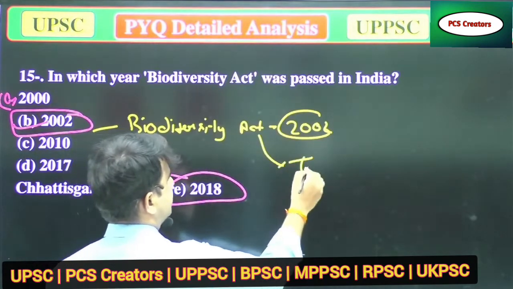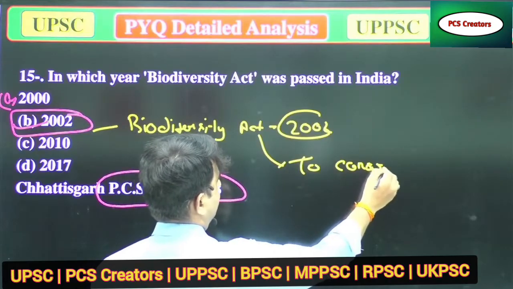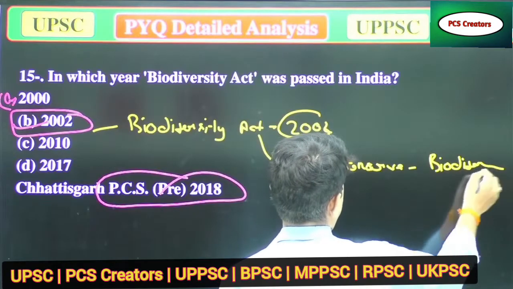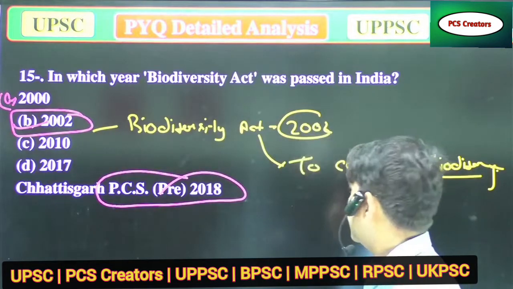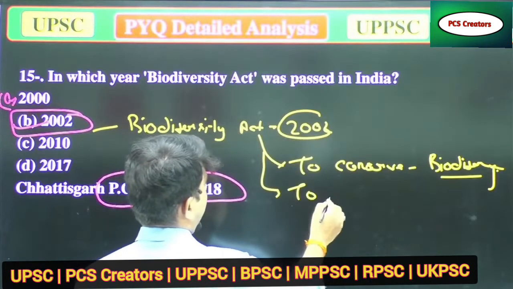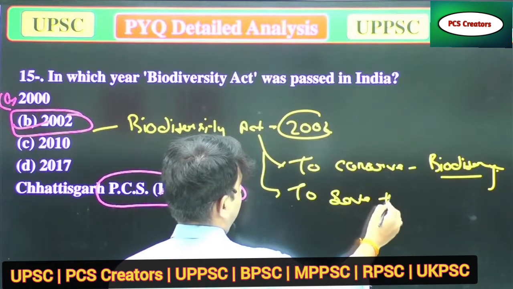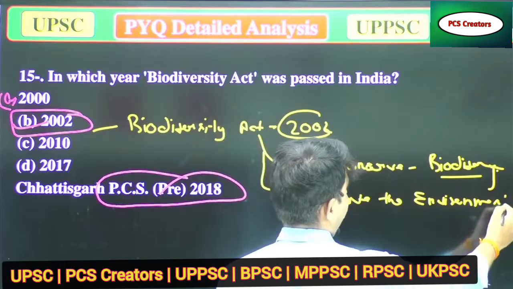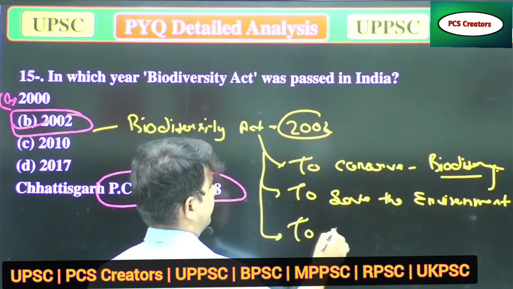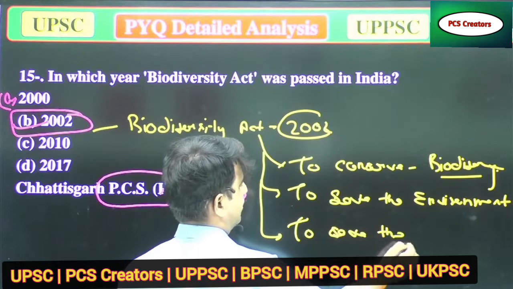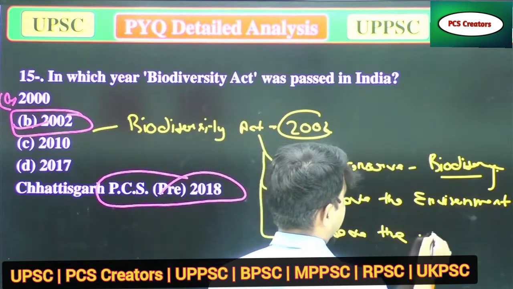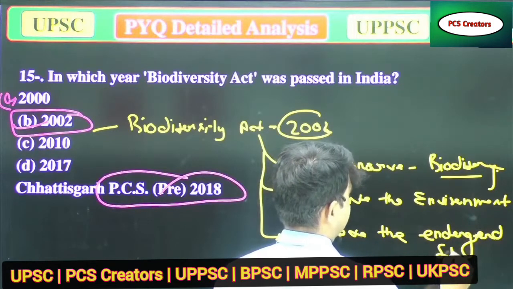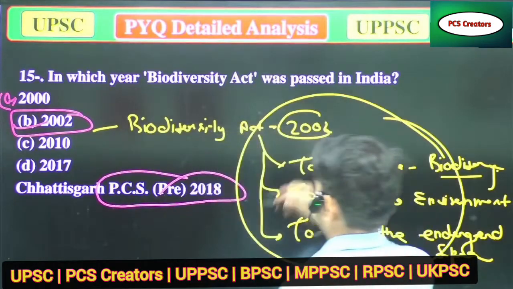To conserve biodiversity, and to save the environment. And third, to save the endangered species. So these are the main points for the Biodiversity Act.